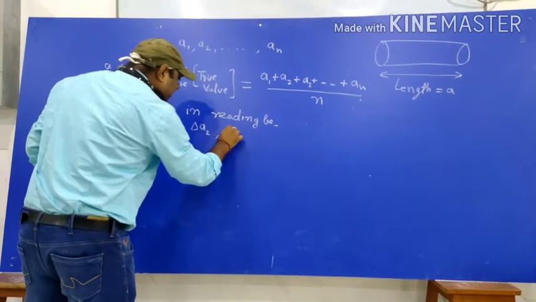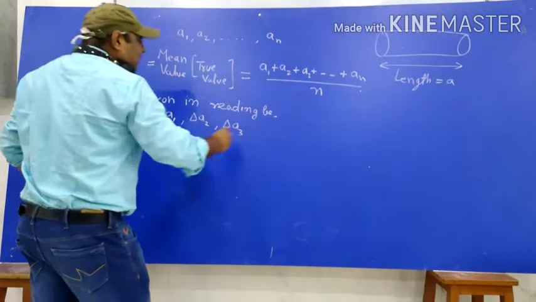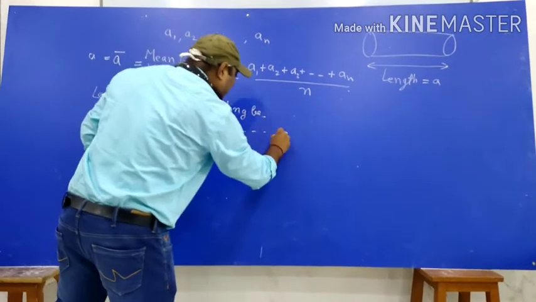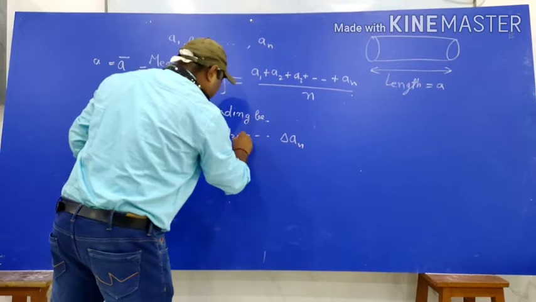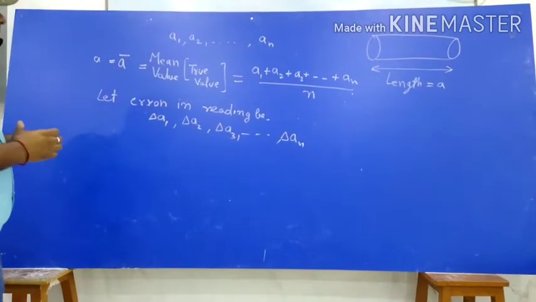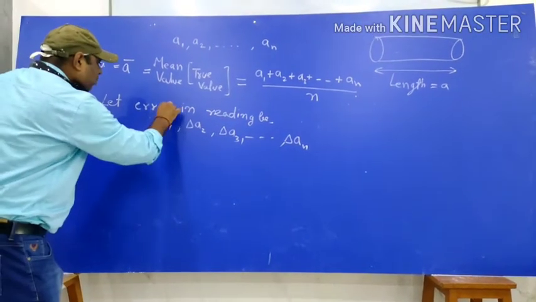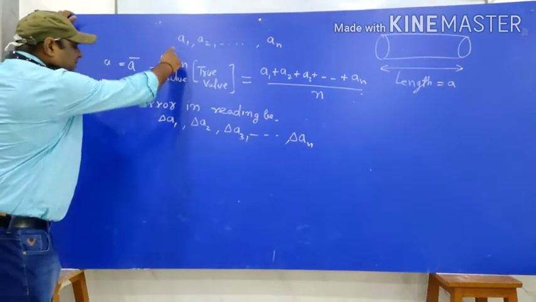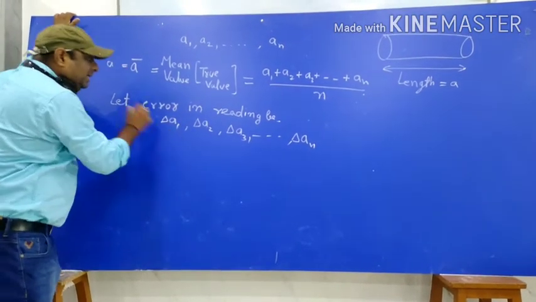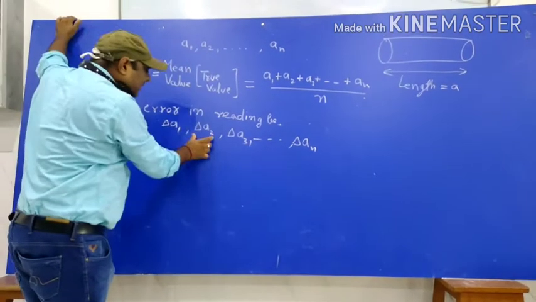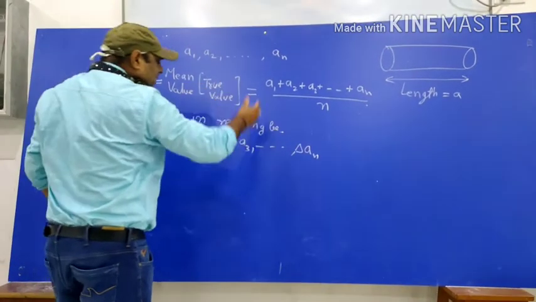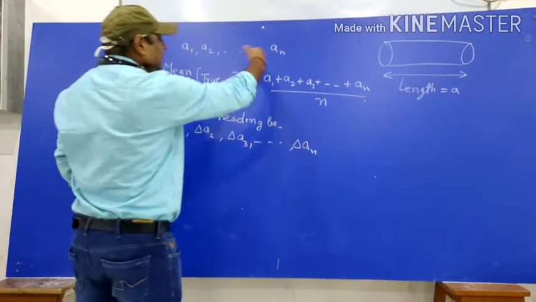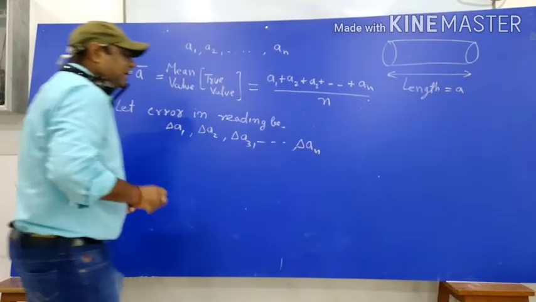In third reading, similarly, delta A3. And so on. In nth, it is delta An. When we are measuring a length, then in first observation we are getting error delta A1. In second we are getting delta A2. Similarly, in third we are getting delta A3, and in nth we are getting delta An.